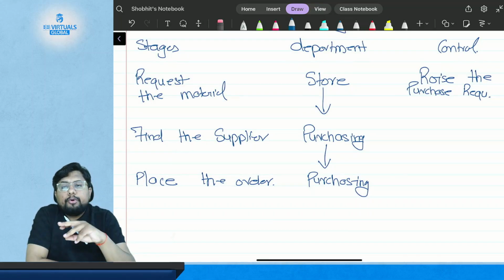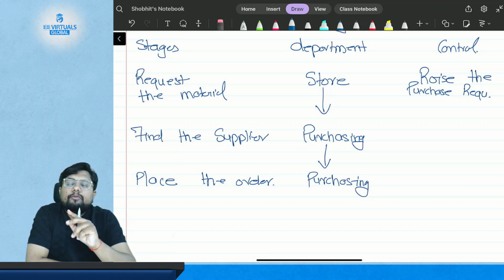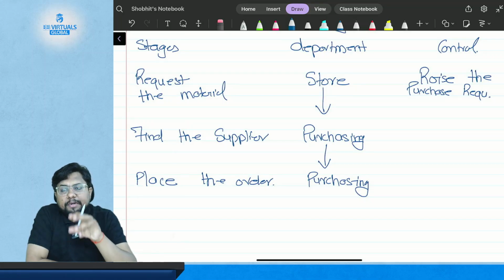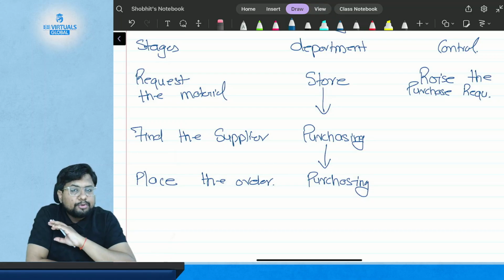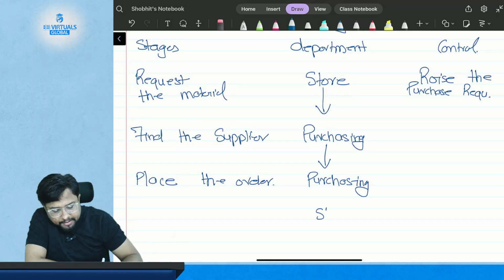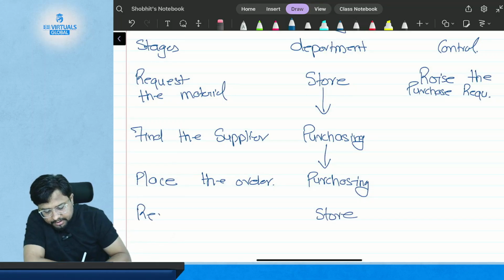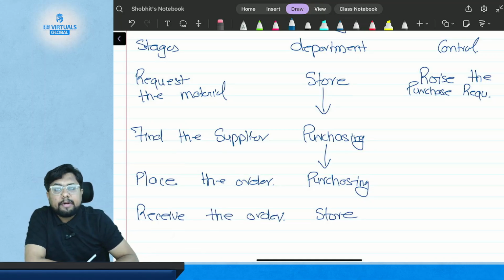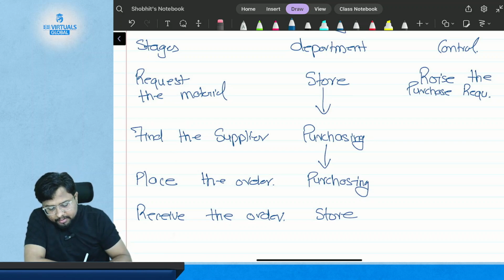But it is not the duty or responsibility of the purchase department to receive the goods. Their only responsibility is to purchase the goods. Just listen carefully to what I am saying: their only responsibility is to place the order, purchase the goods and find the supplier. They are nowhere involved in receiving the goods. So who will receive the goods? The store department will receive the order or the material.